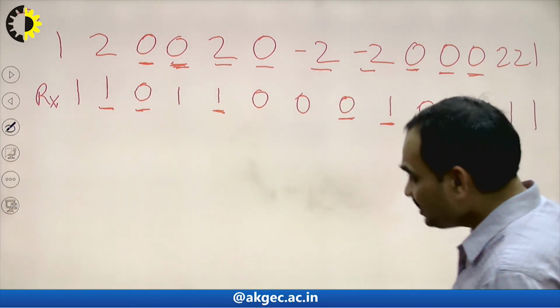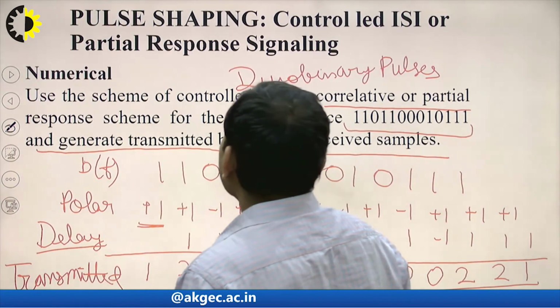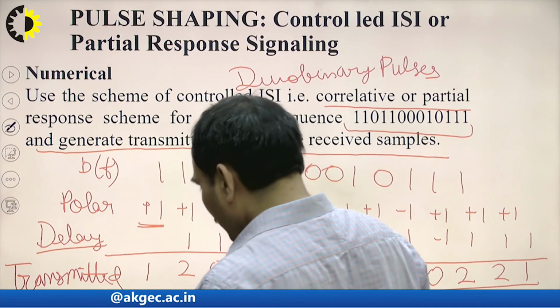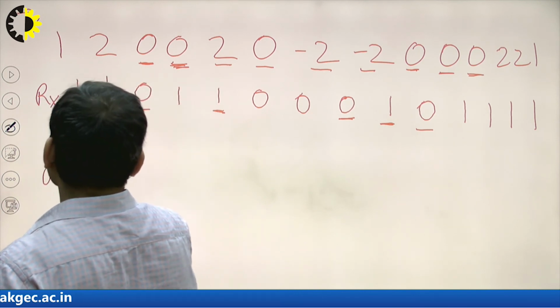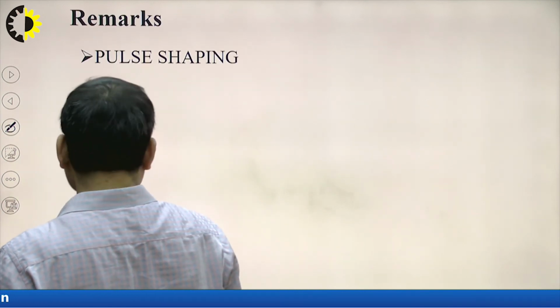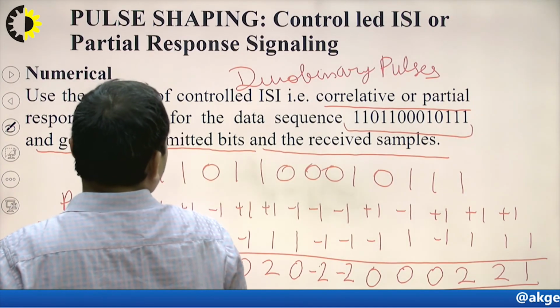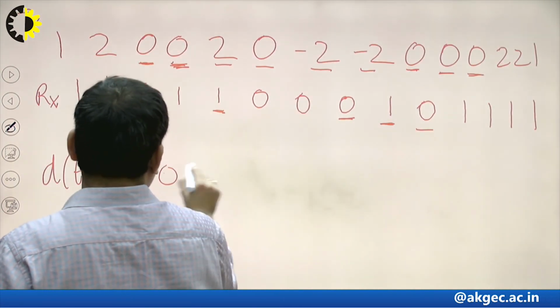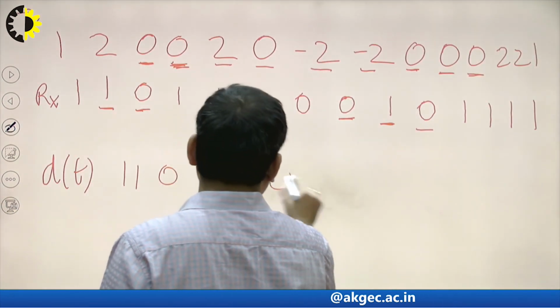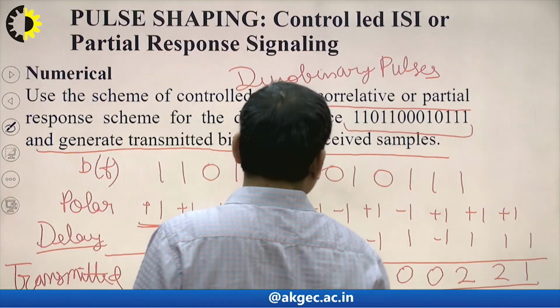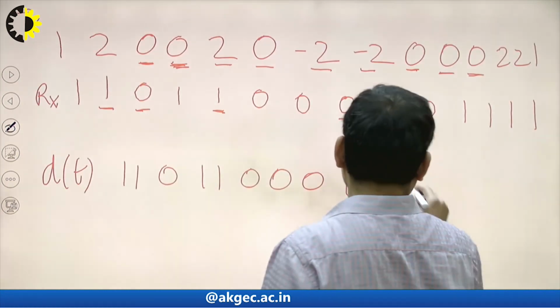Now you can check the original data. Original data is 11011, the data which was transmitted, 11011, 00010 and 111.